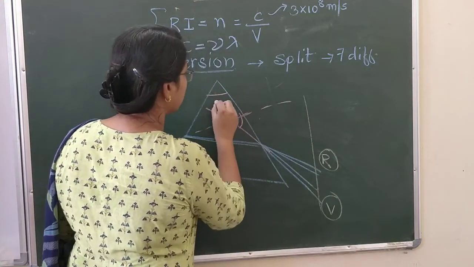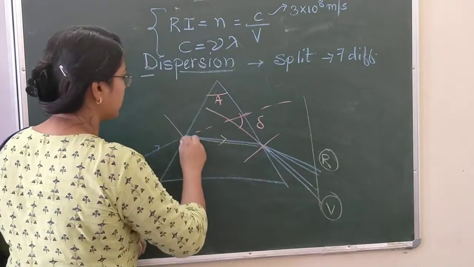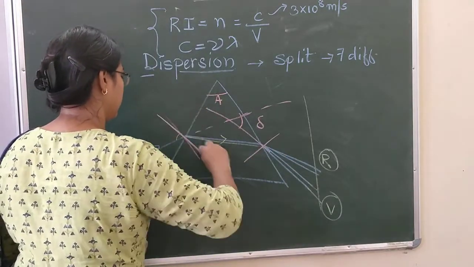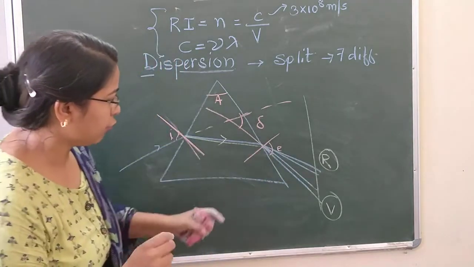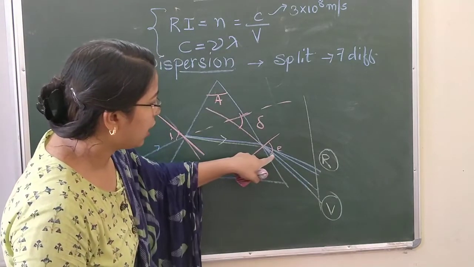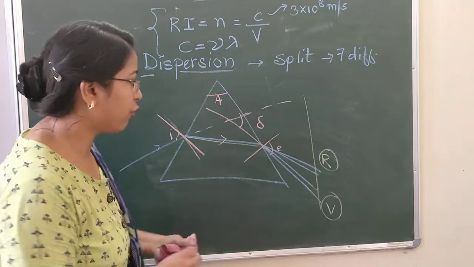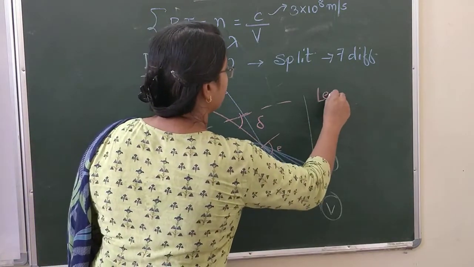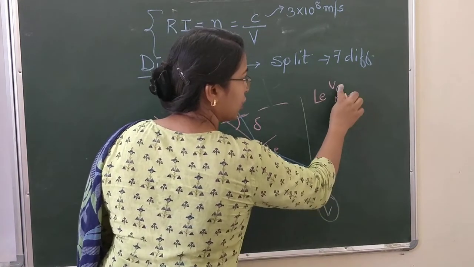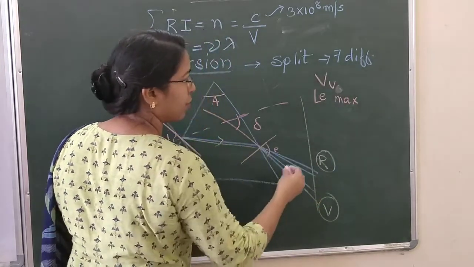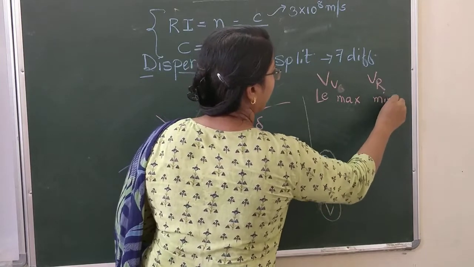Let me just plot. This is my angle of prism and this is the angle of deviation. This is the angle of emergence and this is the angle of incidence. Now look into it carefully. We find that the violet light has the maximum angle of emergence. Red light has the minimum angle of emergence, right? The angle of emergence for the violet light is maximum, and for the red light it is minimum.